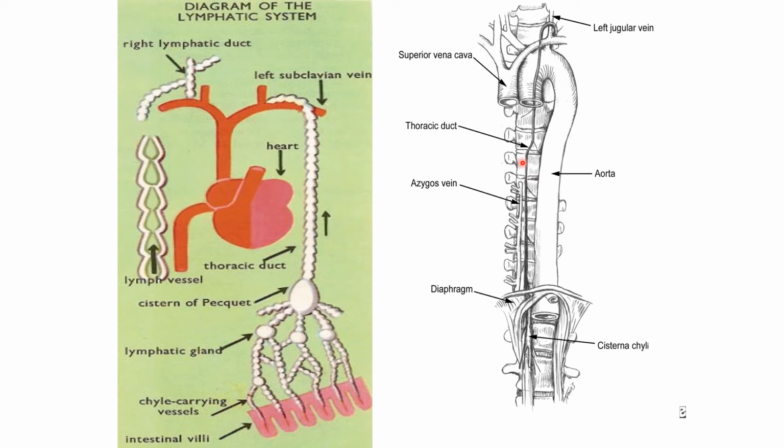So the lymphatic system plays an important role in providing immunity. The largest lymphatic duct is the thoracic duct and it contributes to immunity.